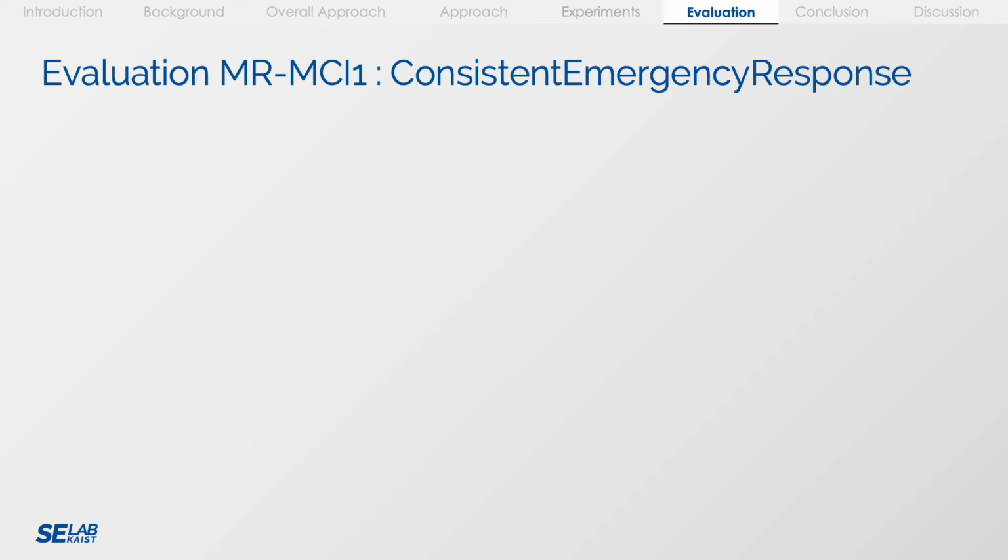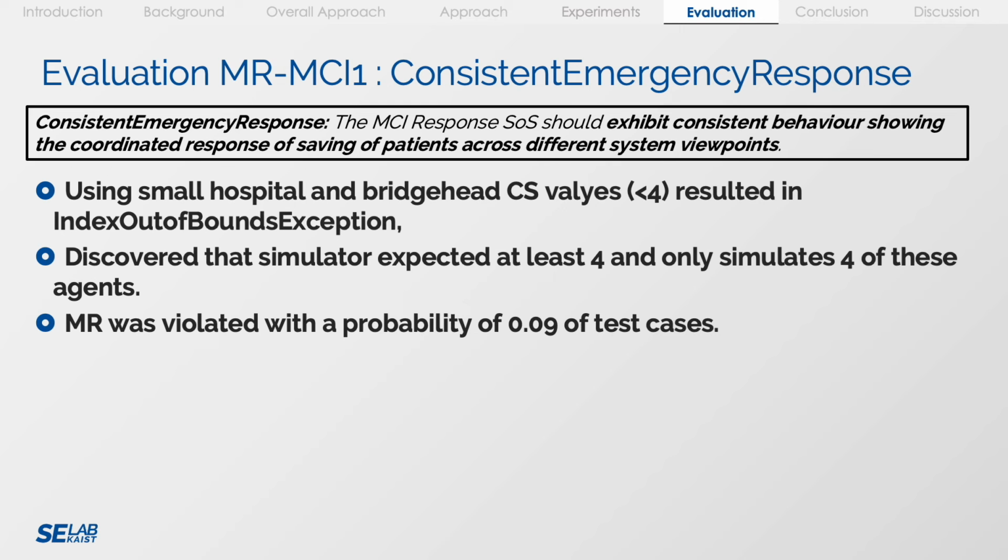For the next metamorphic relation, consistent emergency response, using small hospital and bridgehead constituent system values resulted in index out of bounds exception. We discovered that the simulator expected at least 4 and only simulates 4 of these CS agents. We found that in this case, the metamorphic relation was only violated with a probability of 0.09 of test cases.